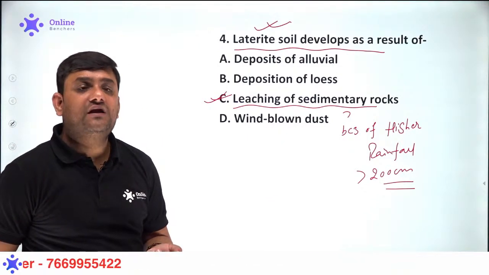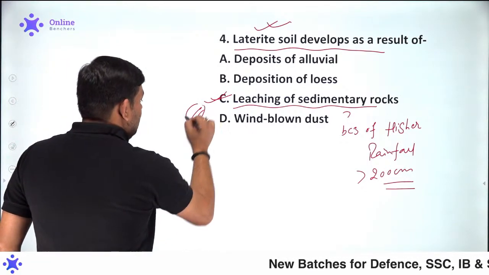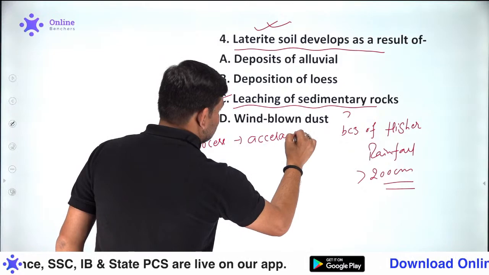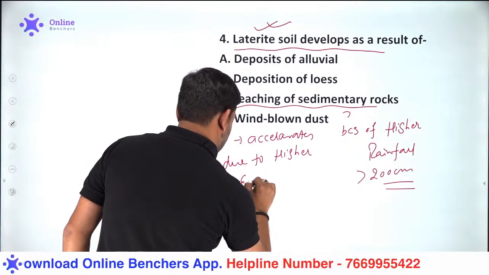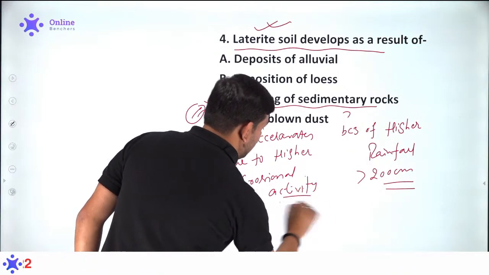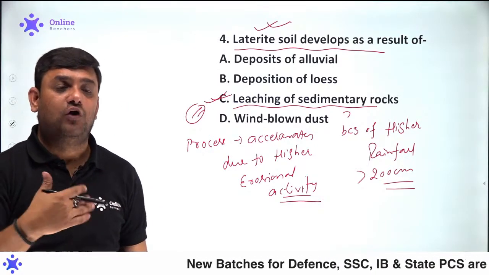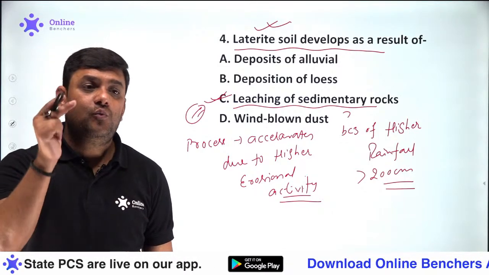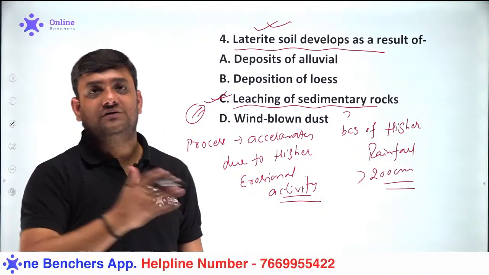Am I done? Is it clear to you all? So we can simply say that the leaching process accelerates due to higher erosional activity. And always do remember one thing, the erosional activity will always be higher when we have the higher flow of water, and it always takes place in those geographical regions where we can expect a higher amount of rainfall or higher amount of precipitation. Is that clear to you?